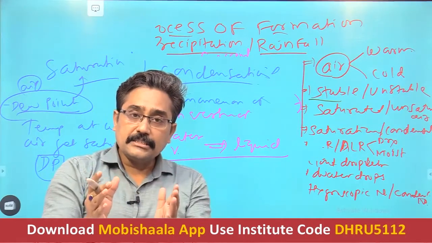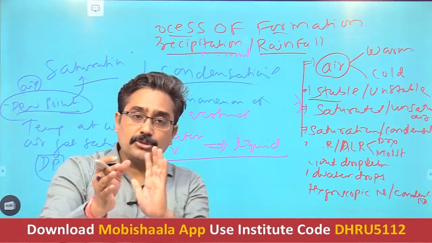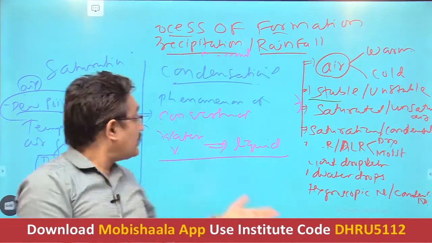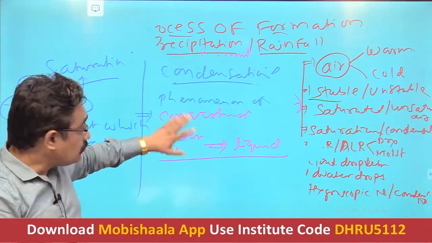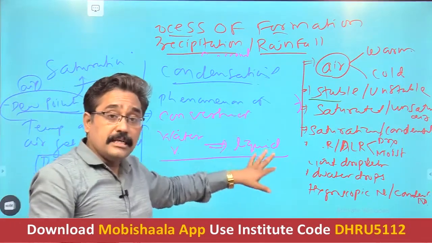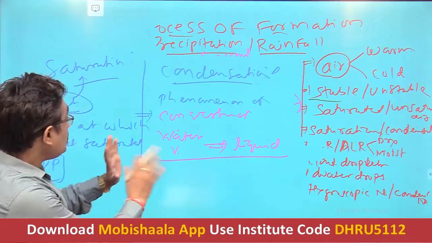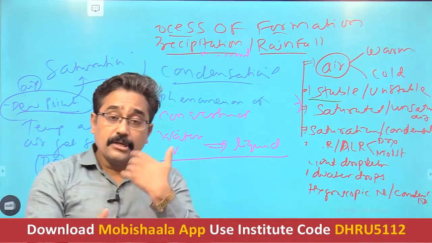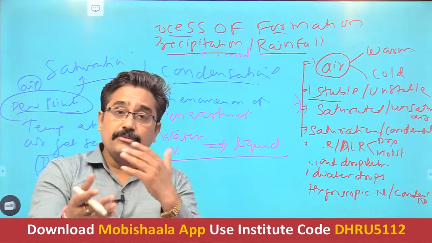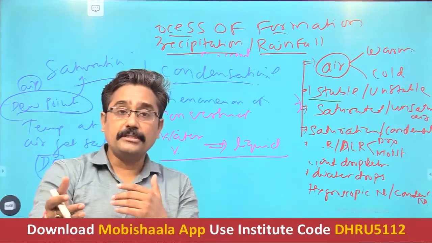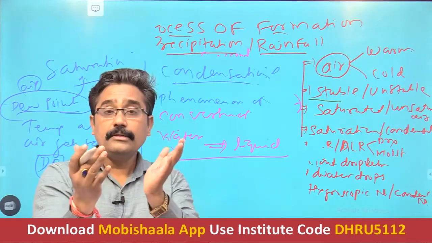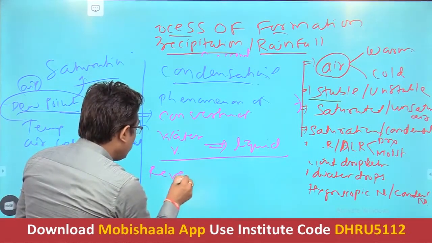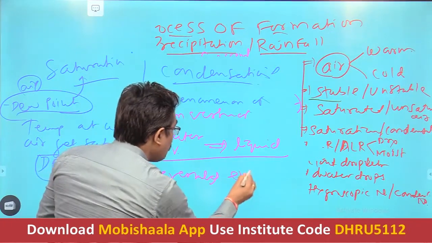Condensation is a process of conversion of water vapor, meaning water in a gaseous form, to a liquid, meaning water droplets. This process is called condensation. It is a process of transformation of water vapor into water droplets, meaning gas to liquid. It means it is the reversal of evaporation.